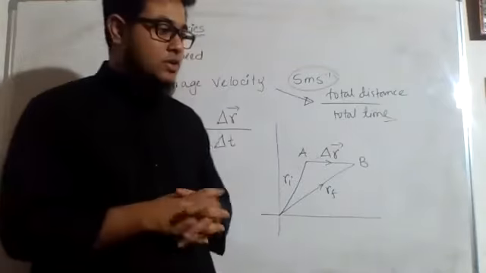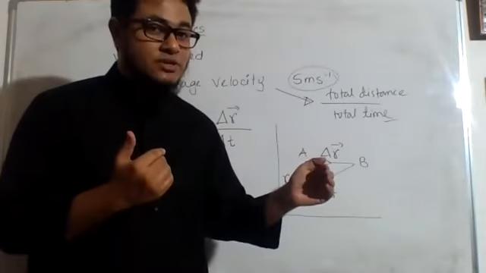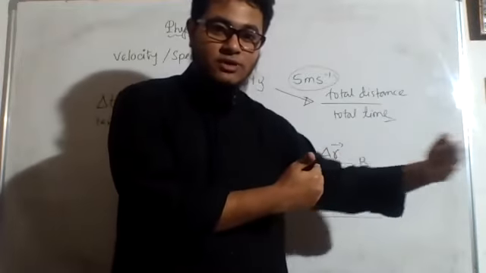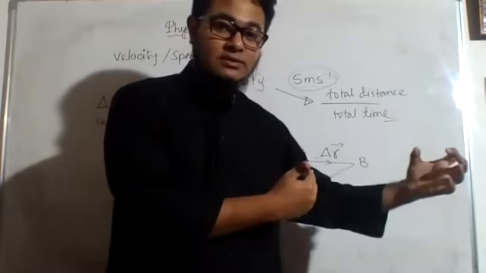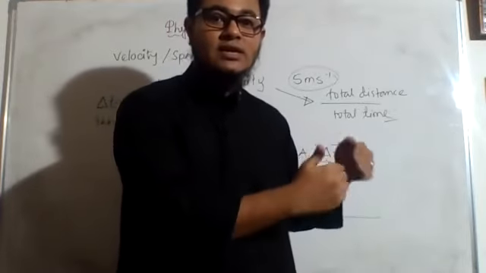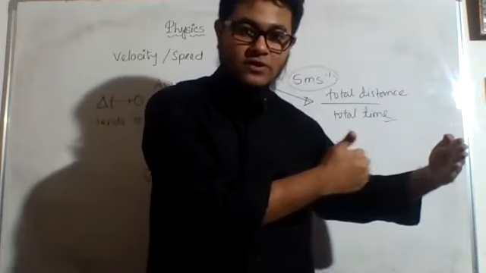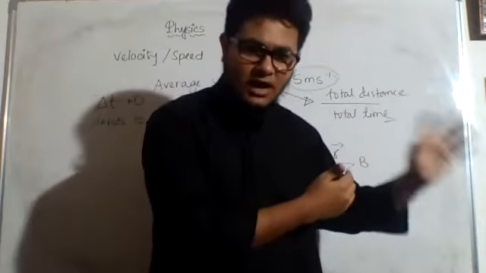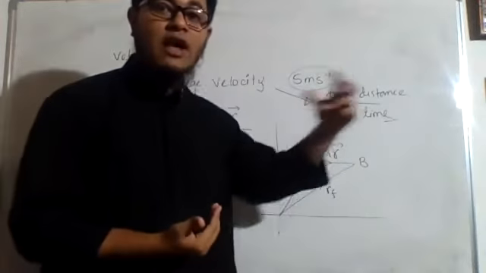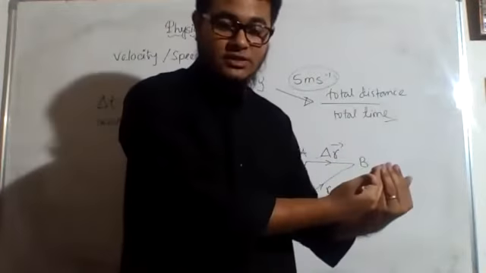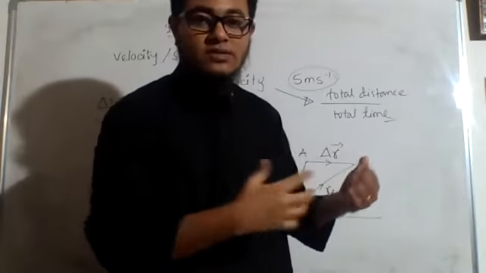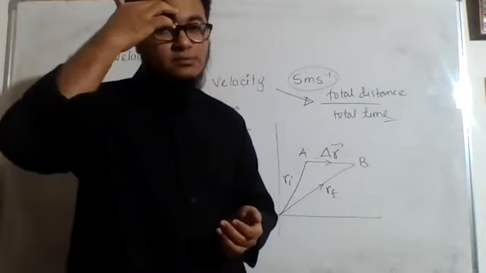Why? Because now the distance between me and the wall is 16 meters. So I will cover half of it. So I will cover 8 meters. The 8 meters will be remaining. Then half of the remaining 8 meters is 4 meters. So in the next second I will go 4 meters. So 4 meters will be left. In the next second I will cover half of the 4 meters, that is 2 meters. So another 2 meters will be left. In the next second I will cover half of the remaining 2 meters. So I will go 1 meter. Another 1 meter will be left. Then in the next second I will cover half of the 1 meter, that is 50 centimeters.